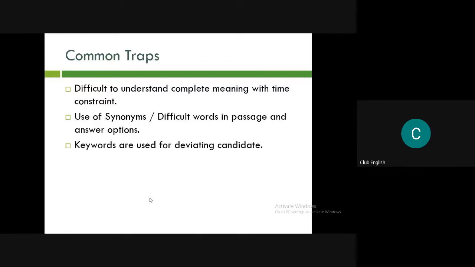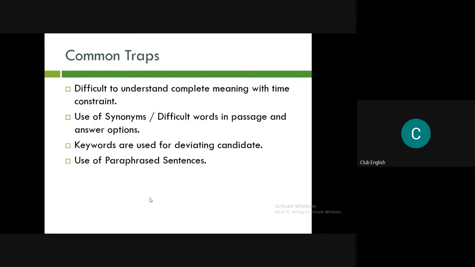Now, keywords are used for deviating candidates. Similarly, if cumbersome is written there in the end, and cumbersome is written here also, you'll say, oh, this is the answer, but most of the time that is not the answer. So that is also a trap. Whenever the same words are used, be very careful, because they would never give you such an easy passage where the same word is used in the question and in the passage.